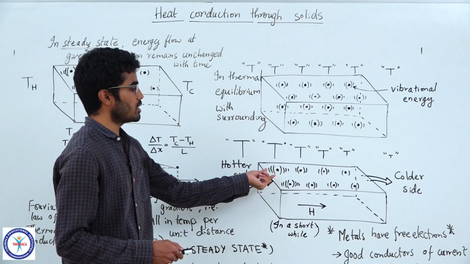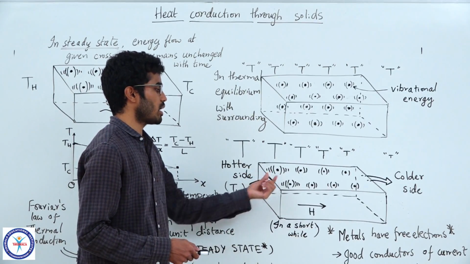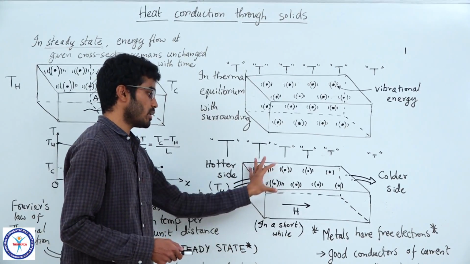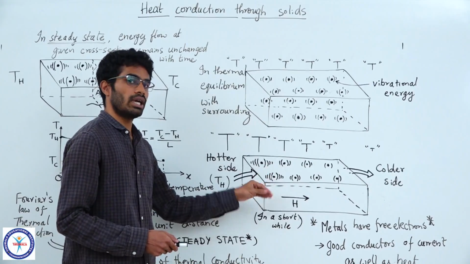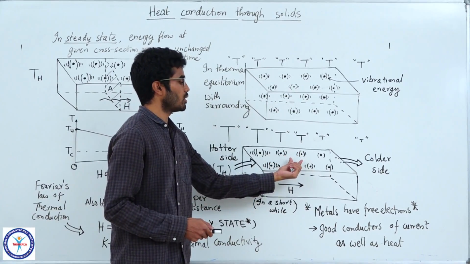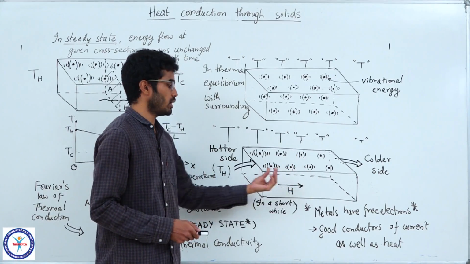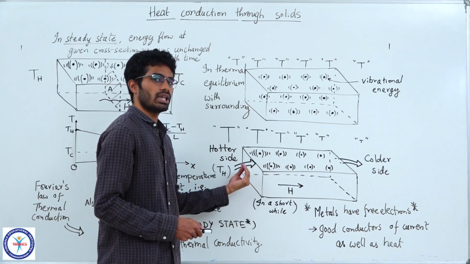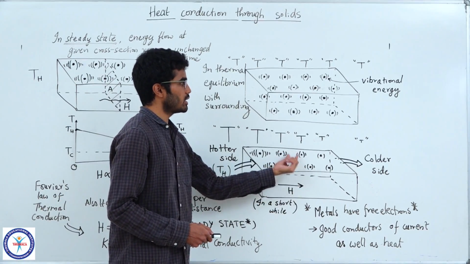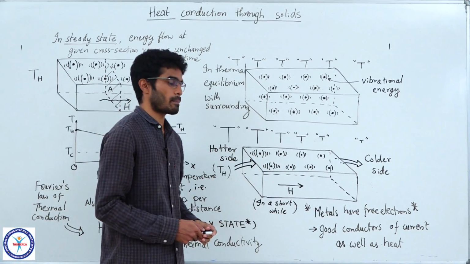So they will gain the energy and their amplitude will increase. They have larger amplitudes now. Their vibrational energy has increased. The internal energy of this side is now slightly increased. But you see that the molecules in the middle of the block do not have much change in their energy. It takes some time for the heat to flow from one side to the other. So they still carry their older energy, which is a smaller value when compared to this.